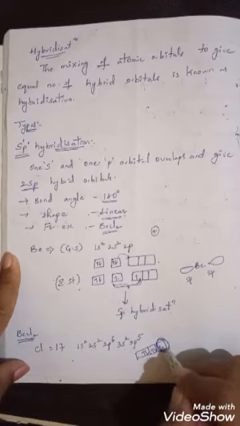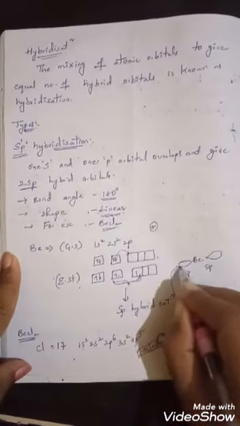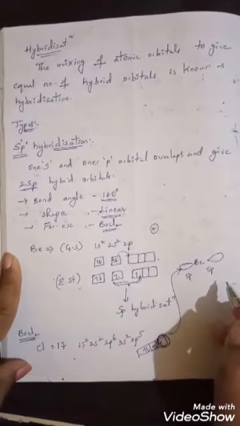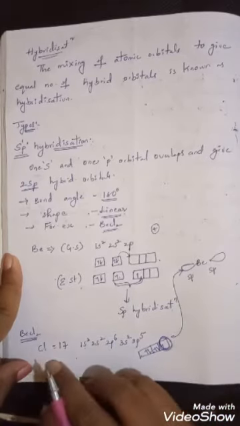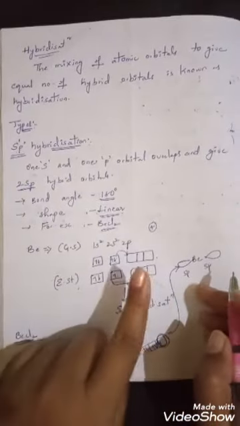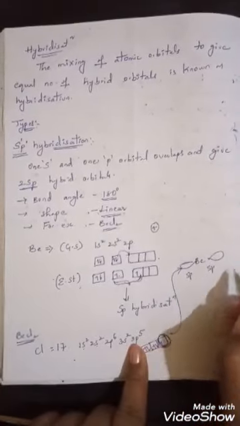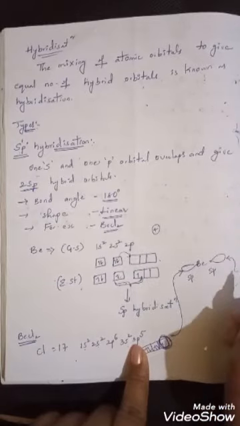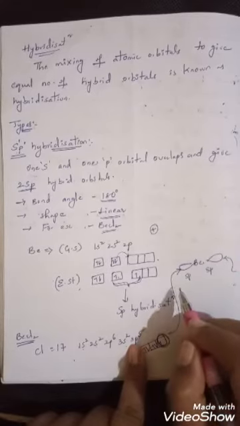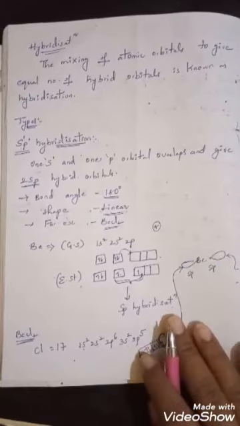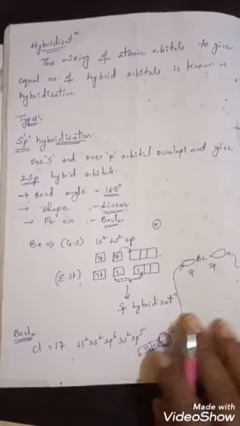That single electron overlaps with an sp orbital and makes a bond. Likewise, the other chlorine also has one single electron in its p orbital that overlaps with the other sp hybrid orbital, making the second beryllium-chlorine bond. This is the first hybridization, known as sp hybridization.